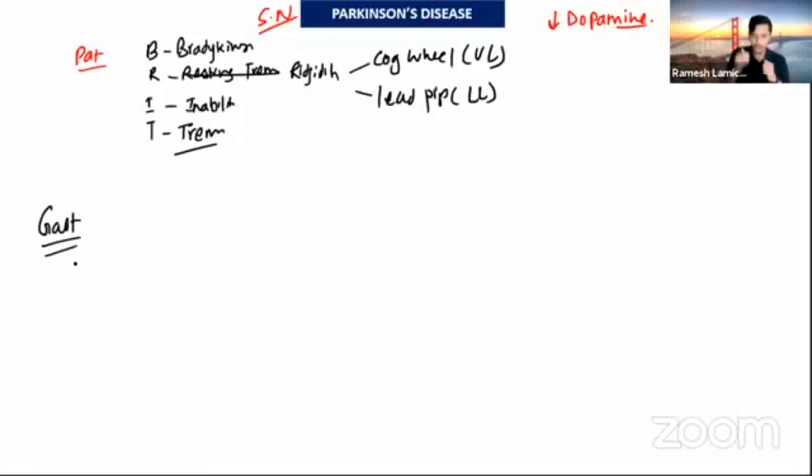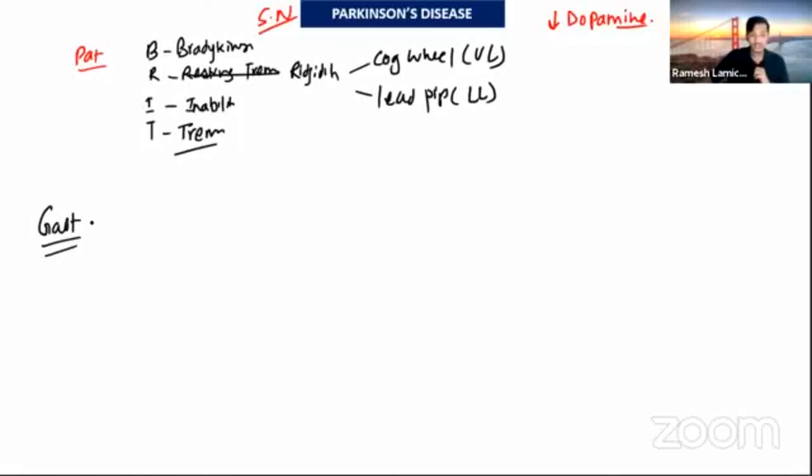The patient will have a short and shuffling gait, and there will be a stooped posture. The loss of hand swinging movements will be seen. If you ask the patient to stop walking, there will be slowness in stopping, and slowness in turning; the quick return will be lost. So this is the gait of Parkinsonism.